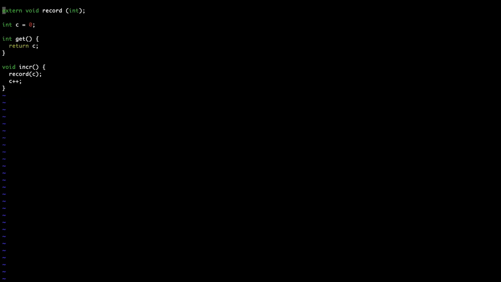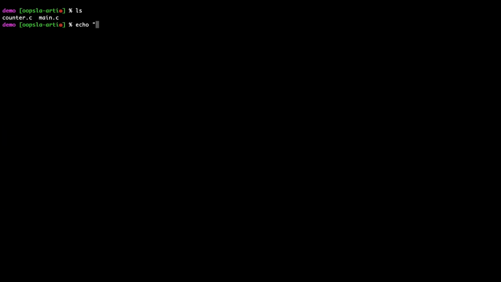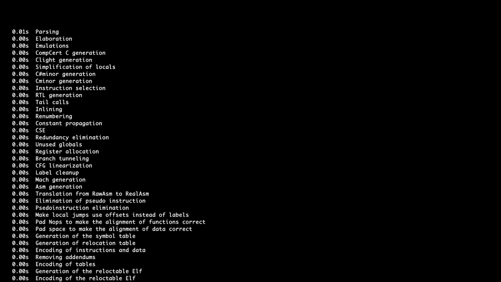And in counter, there's a global variable called c. c is initialized to 0. And each time the incr function is called, it will record c and add 1 to c. To use CompCertELF, we just need to add the option -relf. As we can see in the trees, these passes are added in CompCertELF.